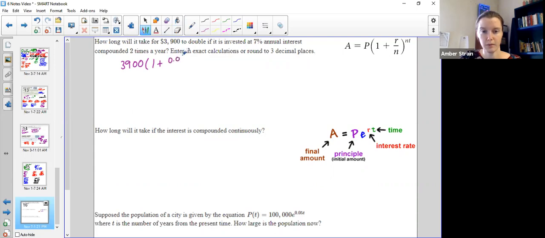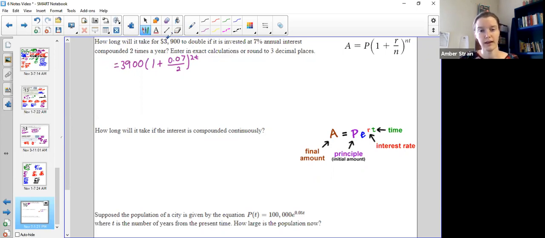Remember to put it as the decimal value. Over, and this one was compounded semi-annually, twice a year. Remember that 2 goes in 2 places, once here on the bottom and once as part of the exponent. But they didn't know how long it took. Now what's even sneakier is they told us the amount we want to get out in a roundabout way.